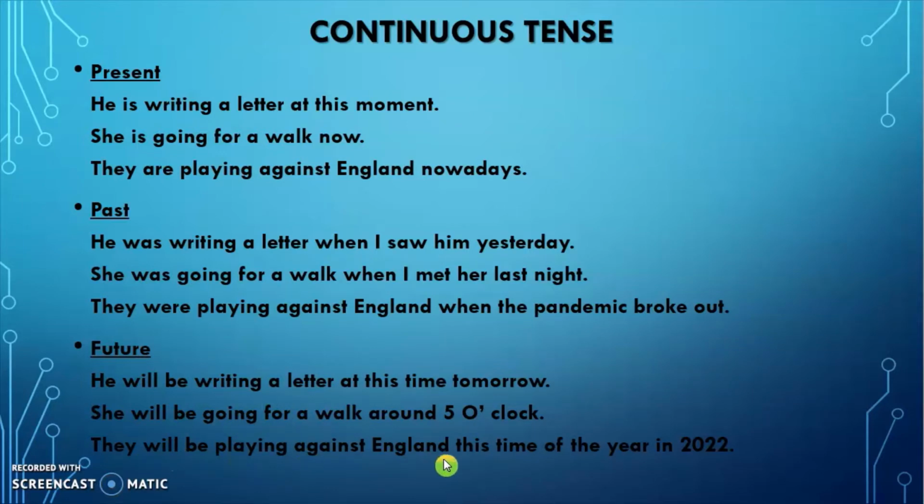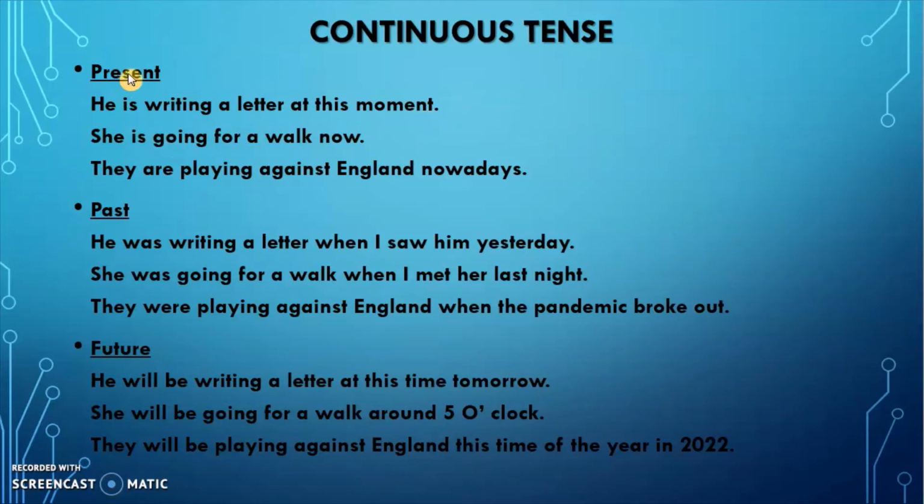They will be playing against England this time in the year 2022. अगर 2022 में इंग्लैंड के साथ कोई हमारा टूर सेट है और आपको पता है तो कोई आपसे पूछे कि what will be our cricket team doing in 2022 at this time. So you are going to say at this time in 2022 our team will be playing against England. So it is future. Future की expectation है, future की आपकी एक guessing है, prediction है, and for that you are going to use future continuous tense.